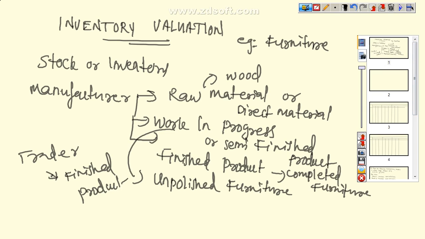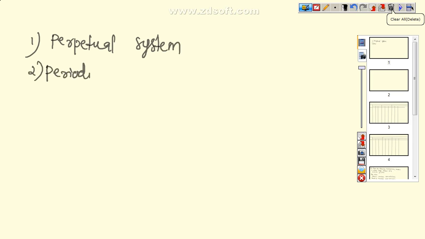So there are two types of inventory valuation system. First one, perpetual inventory valuation system. Second one, periodic inventory valuation system. Perpetual is also known as continuous inventory valuation system.